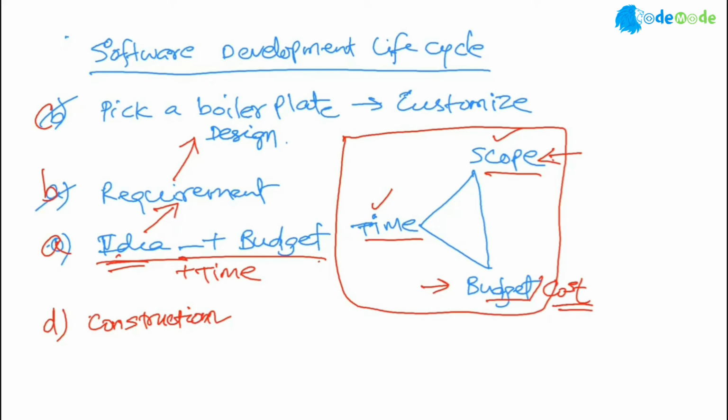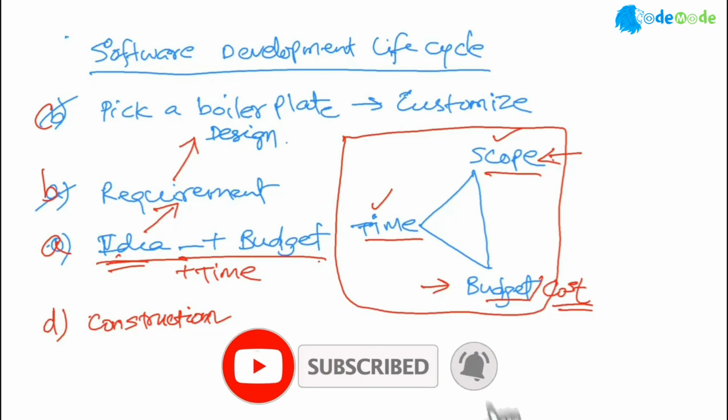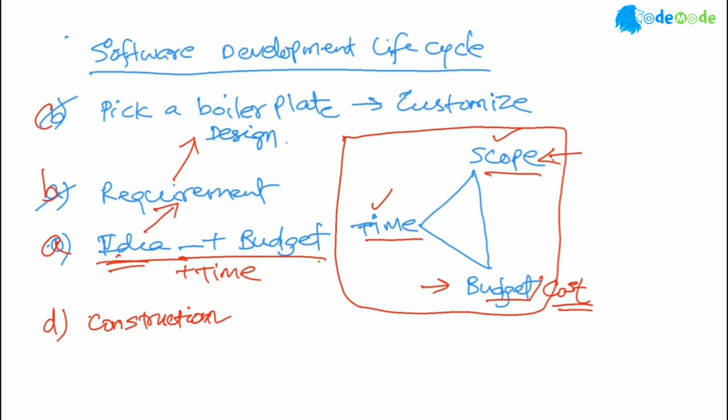I can't do it in 6 months. I can do phase 1 in 6 months, and phase 2, we will do some additional things, maybe after summer, because in summer I'm very busy and earning more. I'm trying to earn more money. In the winter, I don't have much work. I'll come and finish your work. So now he's going to buy more time. So that negotiation happens, and ultimately he does the construction.